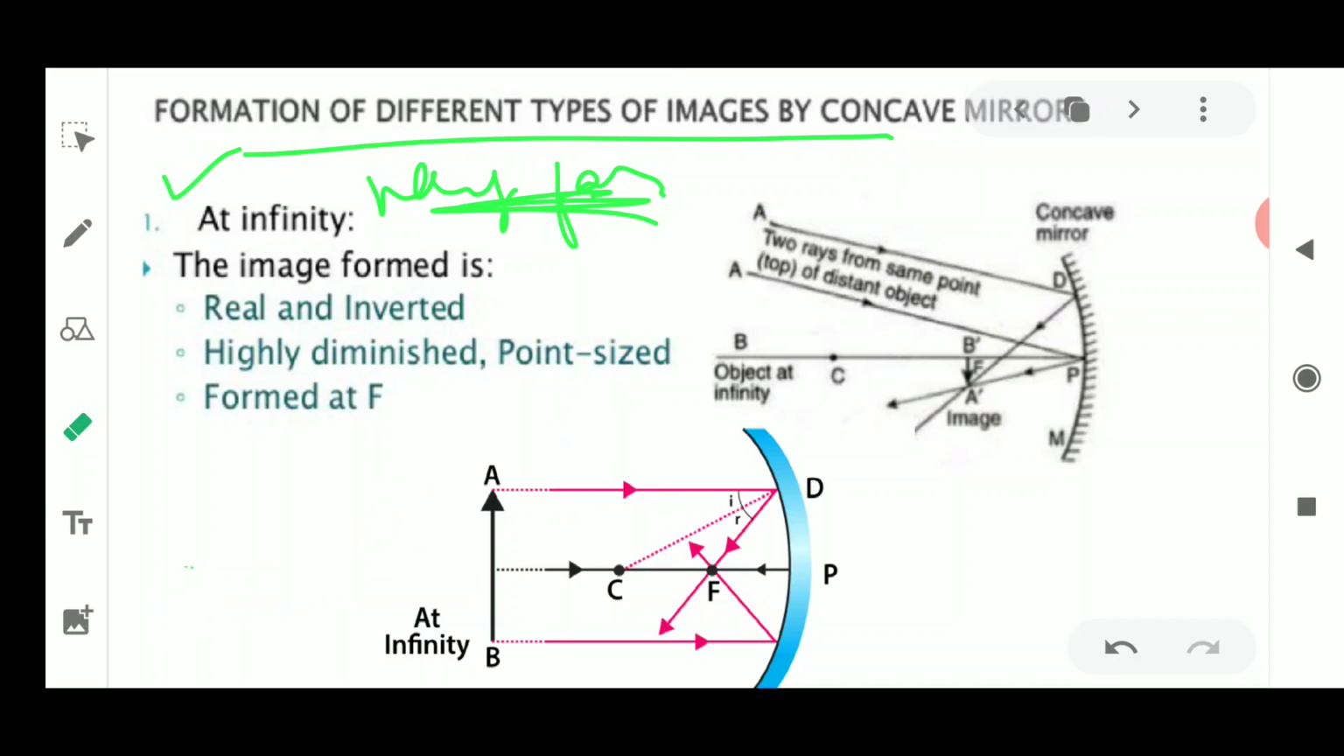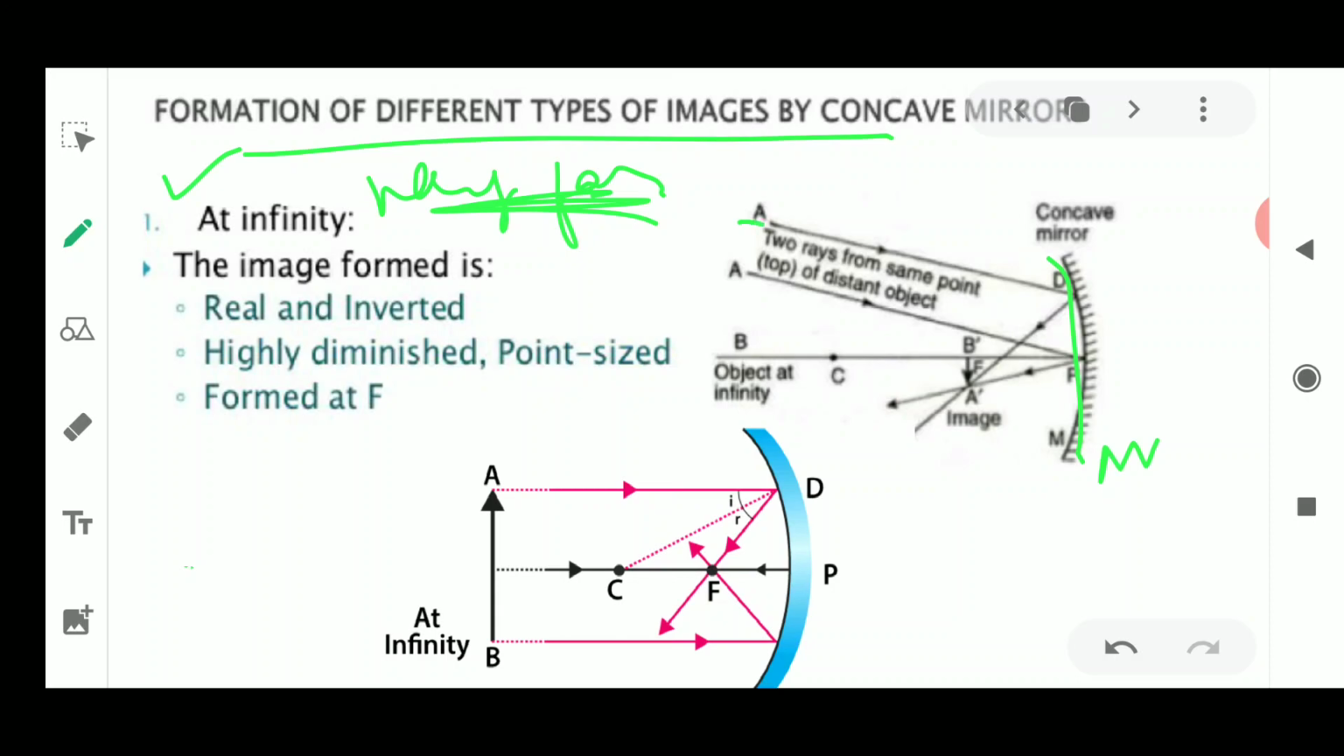Now what kind of image will be formed? Whenever we have to draw these images, first we need to see which mirror is being used. We have to take a concave mirror, which we have drawn like this. Its name is MN, or it could be written only as M. Then we will take one ray which is coming from infinity, from a distant object. We don't know from where this ray is coming.